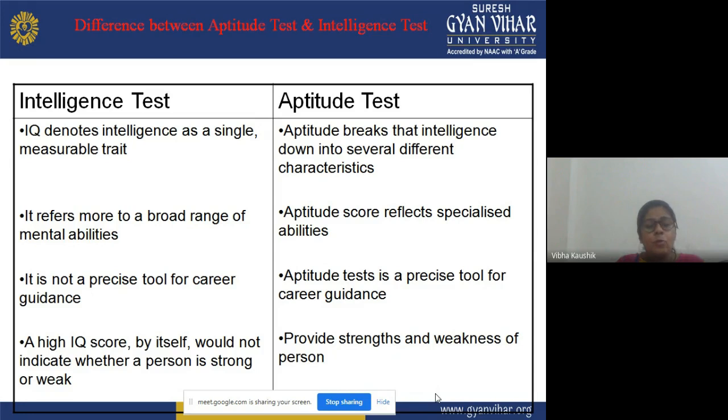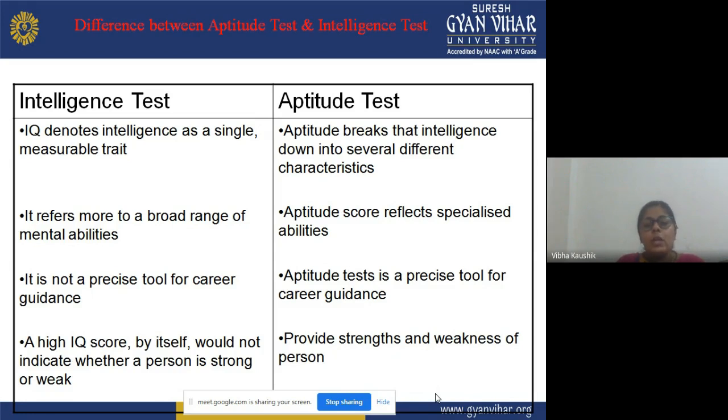A high IQ score by itself would not indicate whether the person is strong or weak. The scores we get on the basis of the intelligence test, when we administer it, give us the intelligence quotient, and a person gets high IQ scores on a particular intelligence test. But by those scores we could not indicate whether the person is strong or weak.